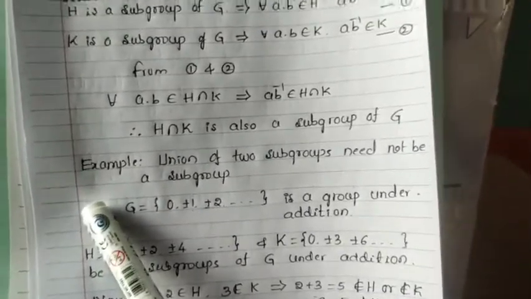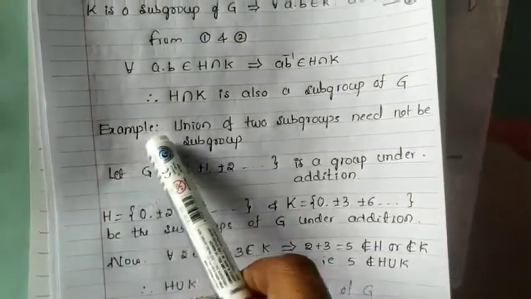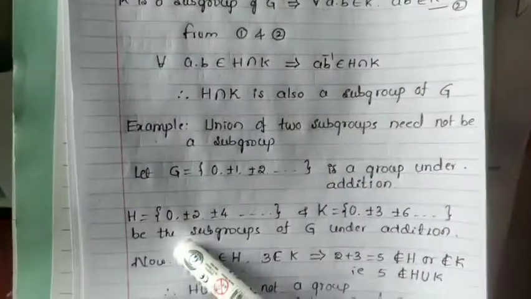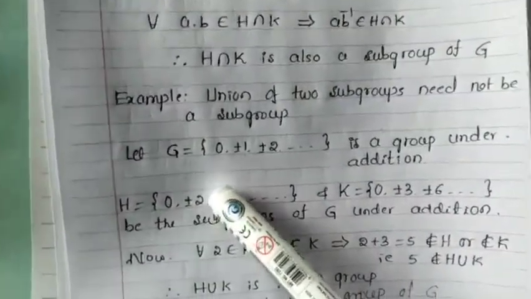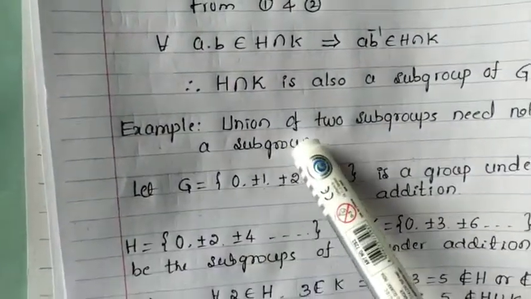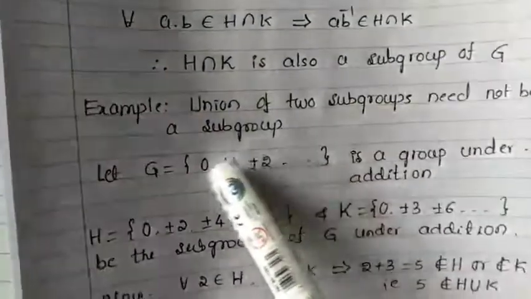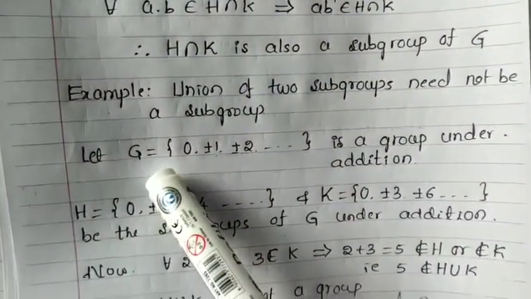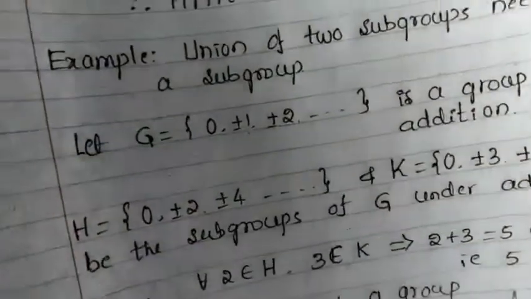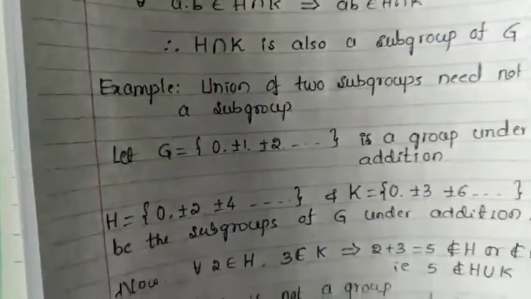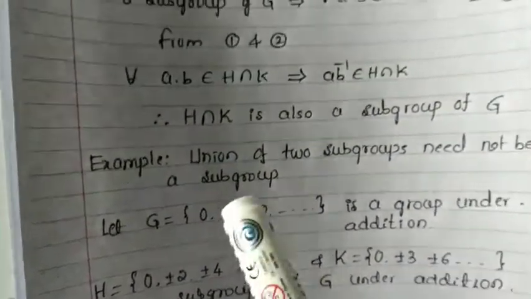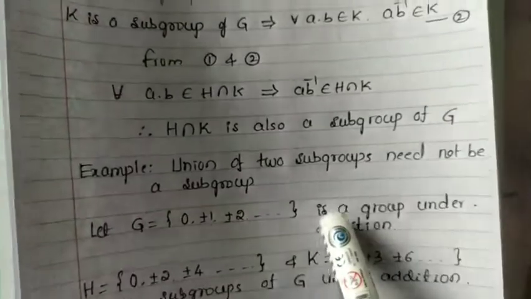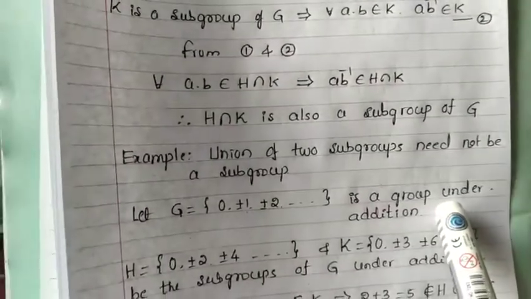Now, for the union, consider an example. Is the union of two subgroups a subgroup? It is not a subgroup. For that, the example: the union of two subgroups need not be a subgroup. For that, consider G, the set of integers: 0, plus or minus 1, plus or minus 2, plus or minus 3, and so on. It is a group under addition.